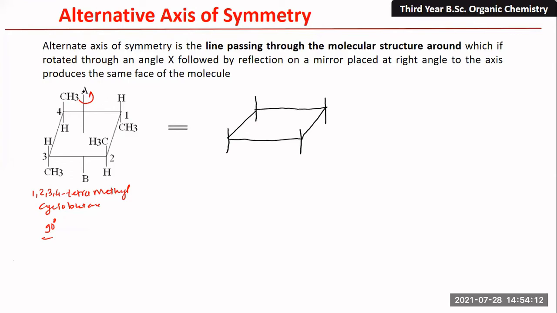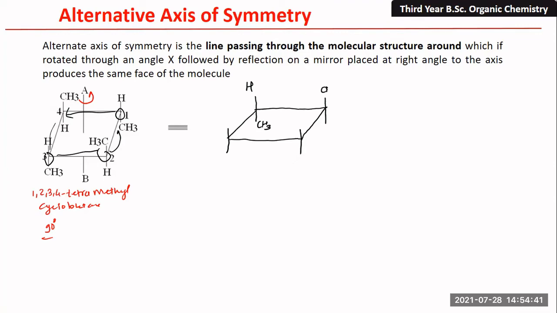Now, if we rotate by this angle, that means this particular group goes here, right? Hydrogen is here. This methyl group should be here. That means each carbon position is shifted: 4 will be shifted to the 3 position, 3 will be shifted to the 2 position, and 2 will be shifted to the 1 position. So I'm going to write down this configuration as it is.